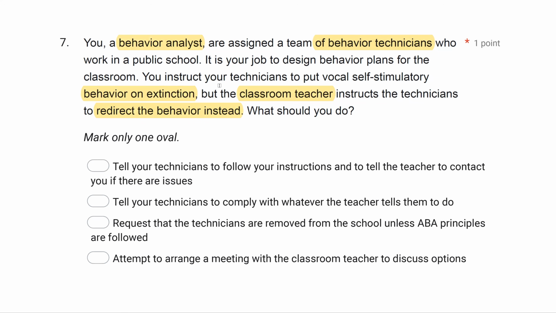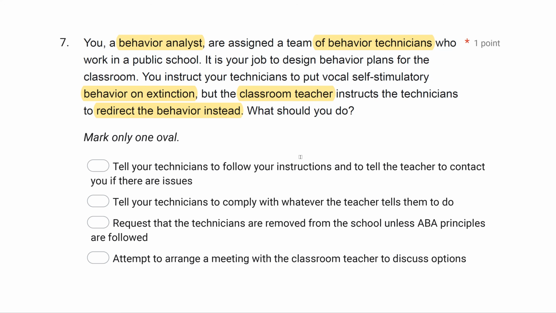A, tell your technicians to follow your instructions and to tell the teacher to contact you if there are issues. Not necessarily, right? Because the classroom teacher, that's still her environment, and we have to respect her environment. We've got to respect her as a member of the team. So putting your technicians in a position where they're just going to disobey your orders and the school's orders is not a good idea. A is not a good answer.